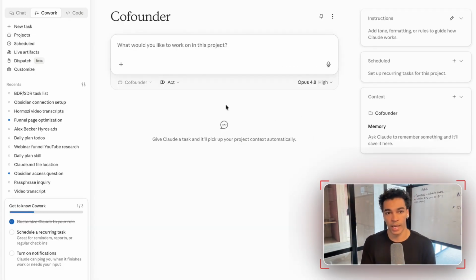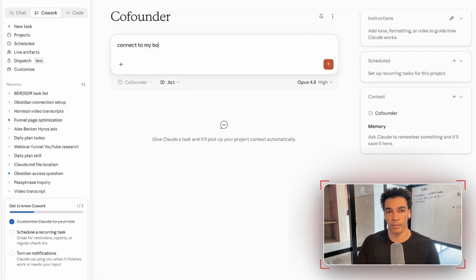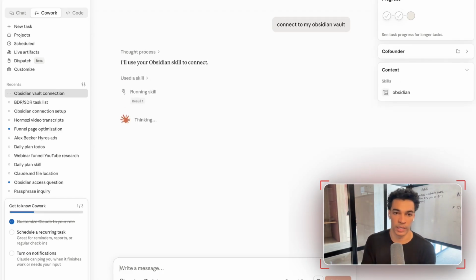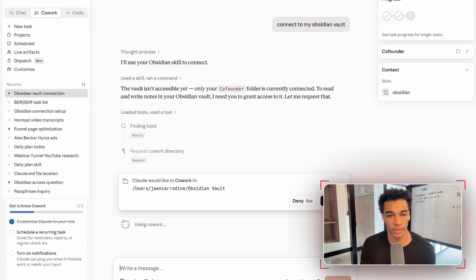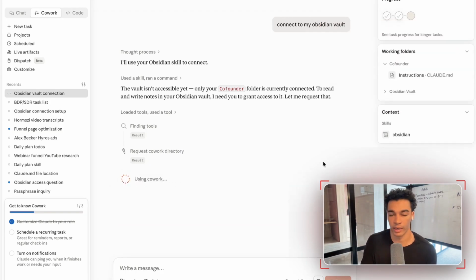Now, what we wanna do is connect in the Obsidian note-taking app, and then add as much context as we can to that app. So I'm just gonna tell the agent, connect to my Obsidian vault. Go ahead and send that message. If you already have Obsidian installed and configured, it should be able to find this vault. If it can't find it, you might need to just finish the setup in Obsidian. But since I already have Obsidian set up, it is gonna go ahead and identify where that is and pull it up for me. Right, so the system didn't already have access to that folder. So what we're gonna do is give it access to my Obsidian vault. Go ahead and click allow.